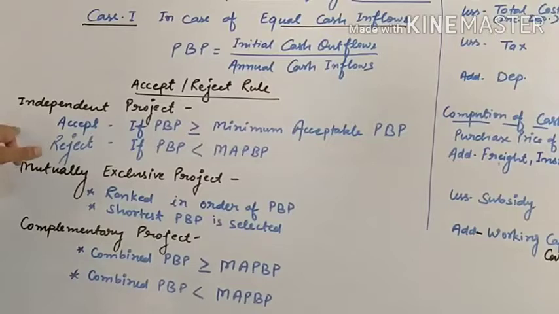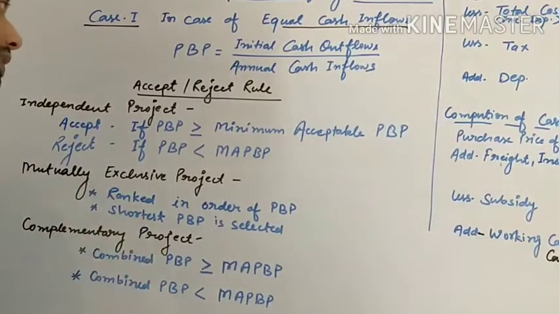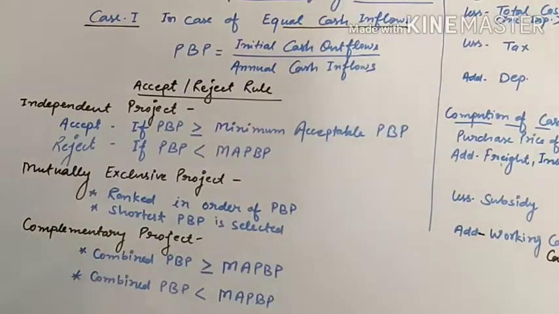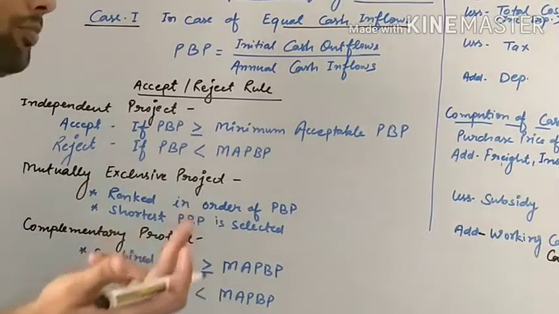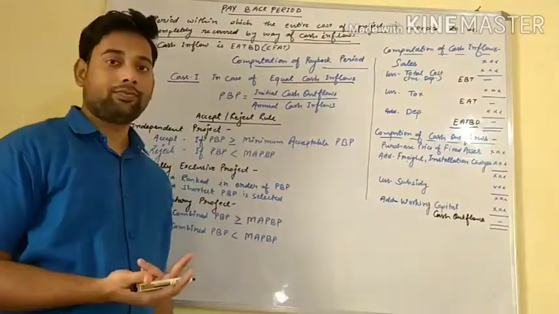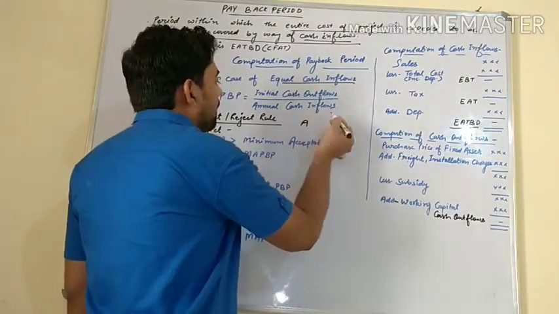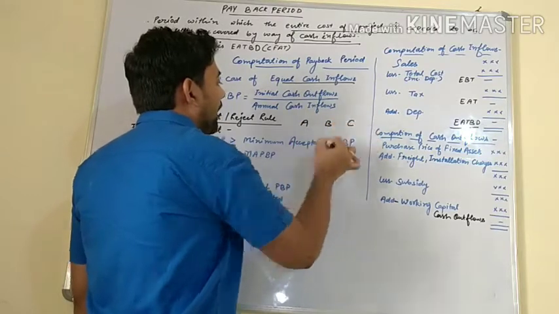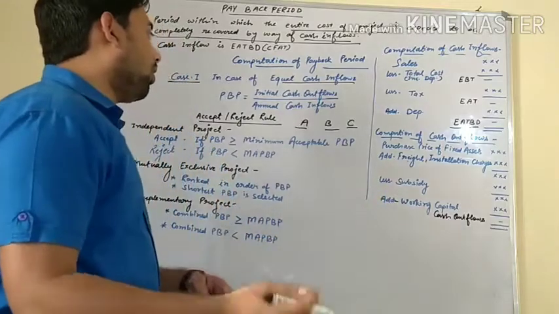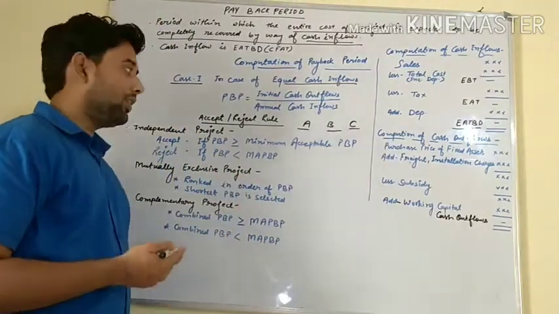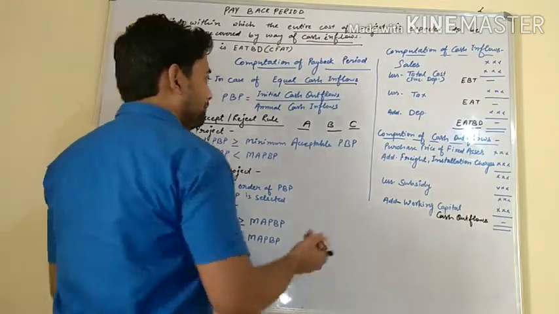See, first of all, the independent project. In case of an independent project, we have discussed what an independent project is. Let's see once again. Suppose you have money and you want to invest. You have the options A, B and C. All options are independent. Either we open a shop, a restaurant or a shopping mall.